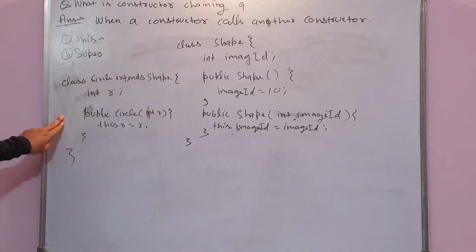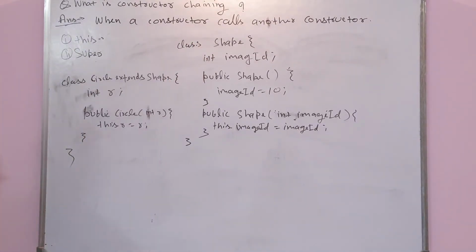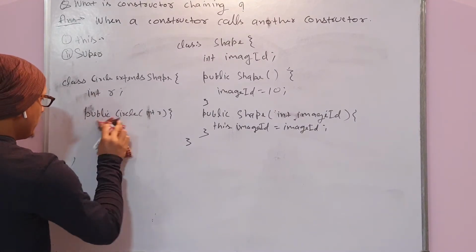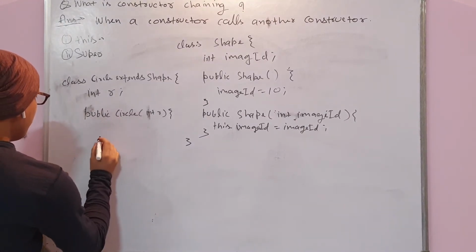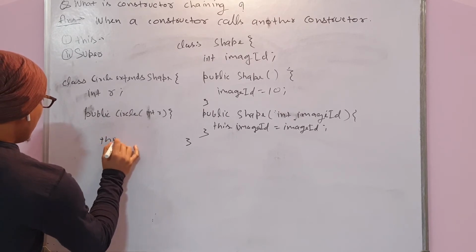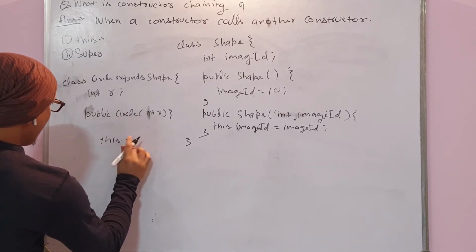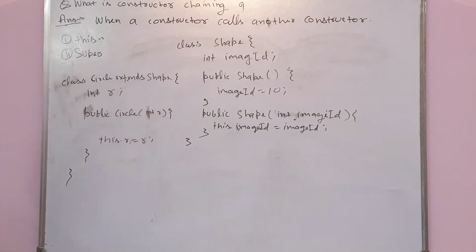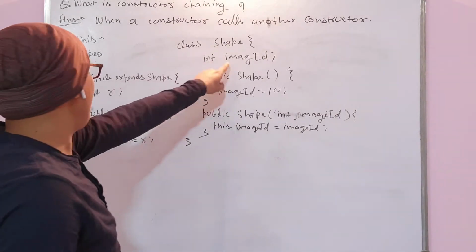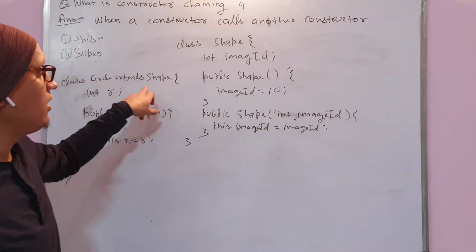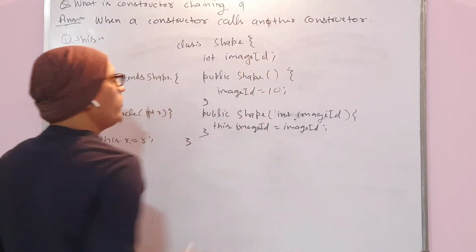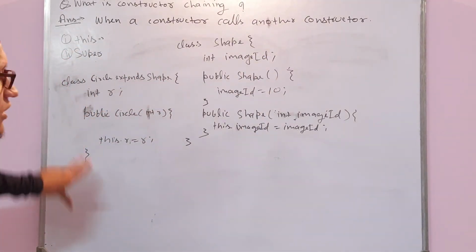Okay, so this is the child class and this is the parent class. So you have the same parent class, and a child class Circle, but suppose your requirement is that imageId is always required for any Circle object you are creating.